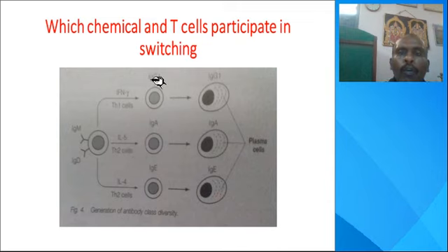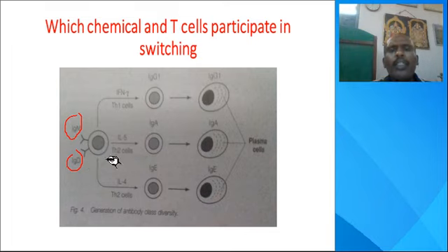This is called the looping out process. Initially, IgM and IgD immunoglobulins are there on the surface of the B cell. It is generated in the primary response. So if it is an allergic one, what happens?